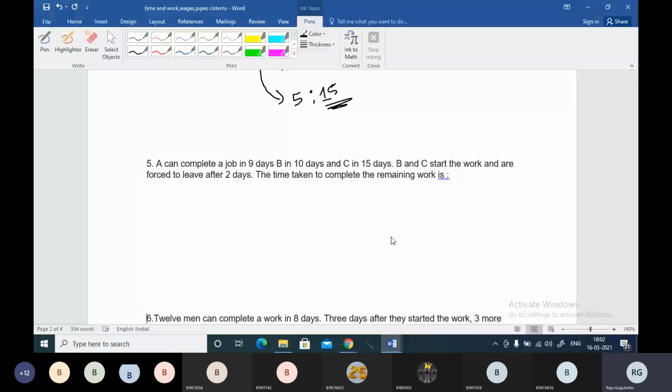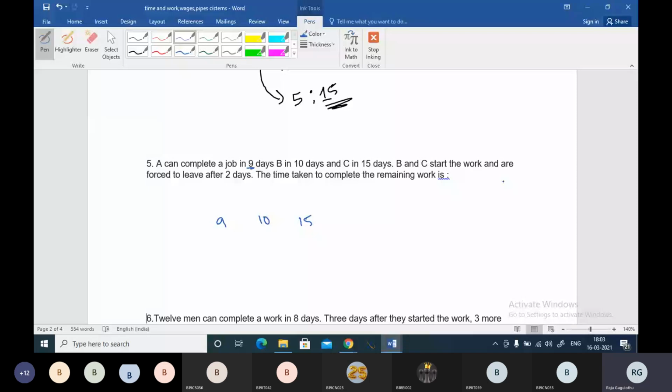Okay, guys, come on. Question number 5 answer here. A completes in 9 days, B in 10 days, C in 15 days, right? What is the LCM of 9, 10, and 15? Let's find the total work.